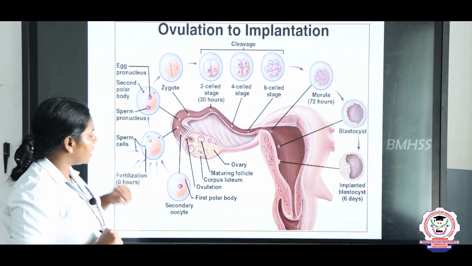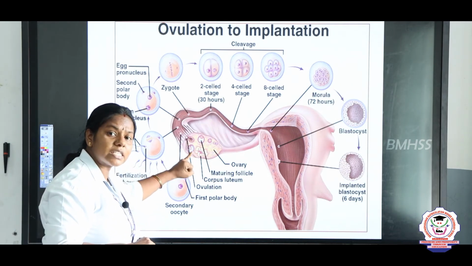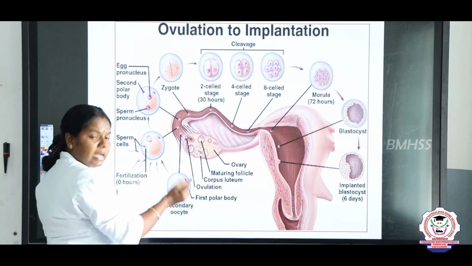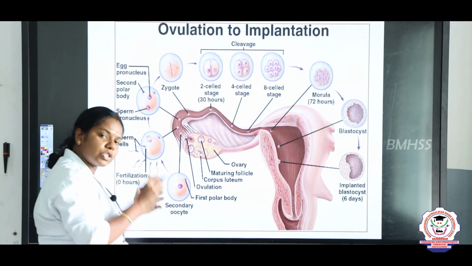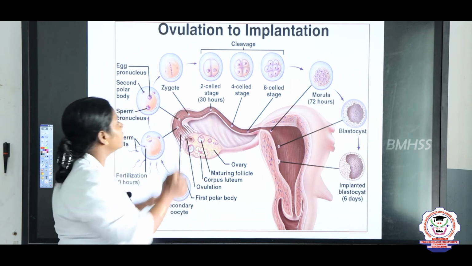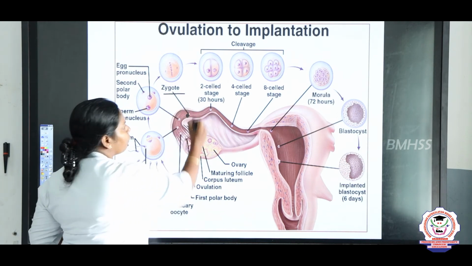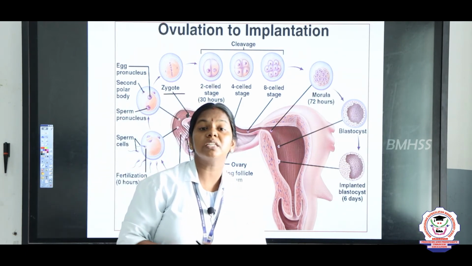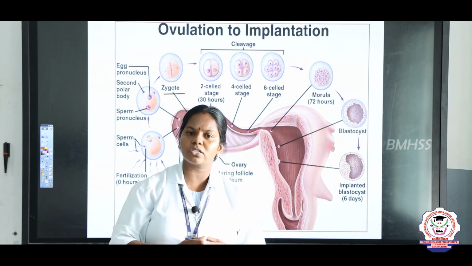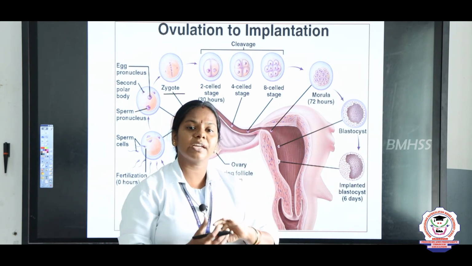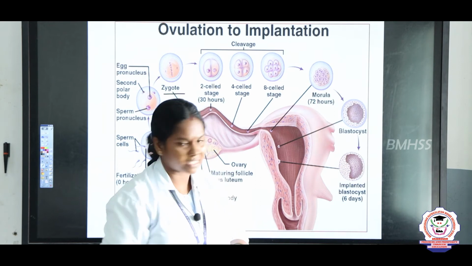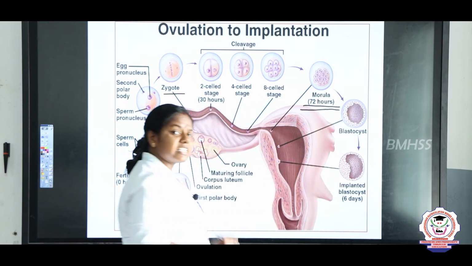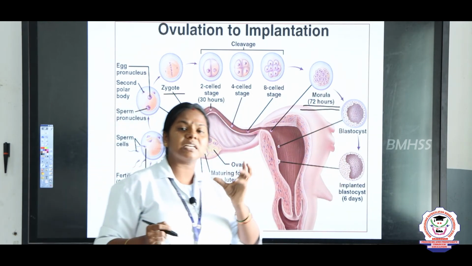And now we are going to see the egg is released from the ovary, and then it slowly travels into the ampulla, and if it gets fertilized, what happens? The fusion of gametes results in the formation of the zygote. Here the zygote is formed, and later the zygote undergoes cleavage. What do you mean by cleavage? Cleavage means cell division. The zygote divides into 2 blastomeres, then 4, 8, 16, like that the cell division takes place. At the 16th cell stage, it is an important one mark question, right? At the 16th cell stage, it appears in the shape of a berry.